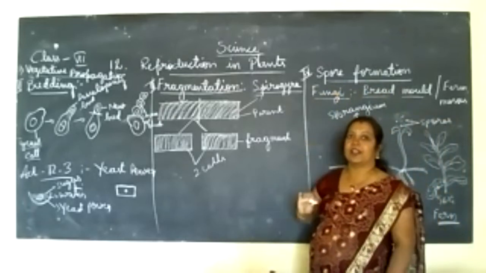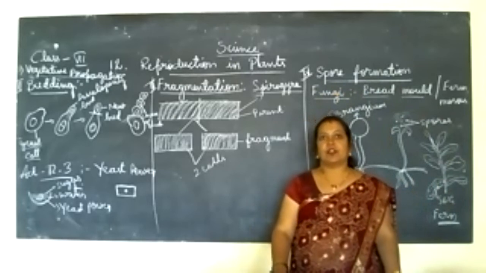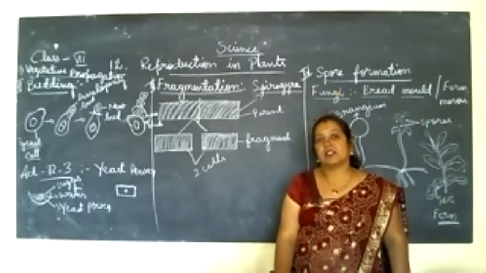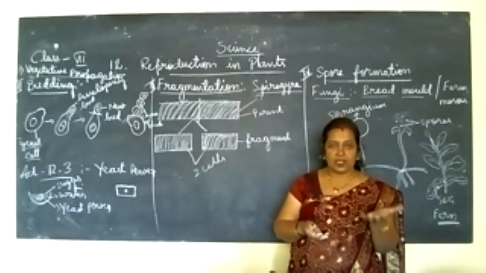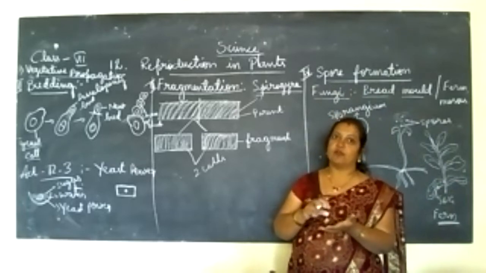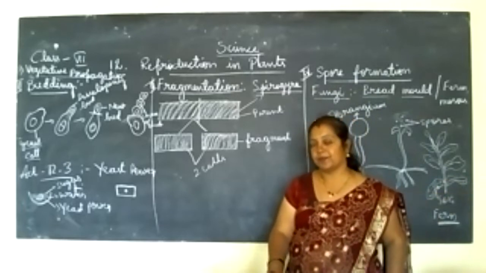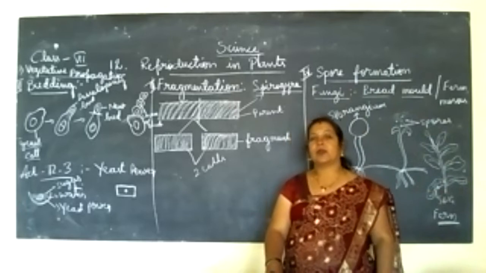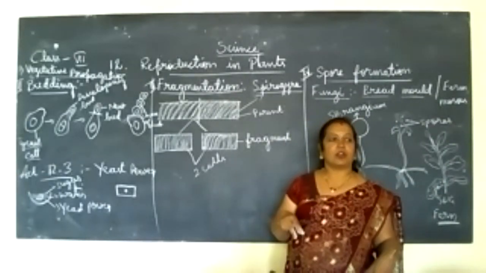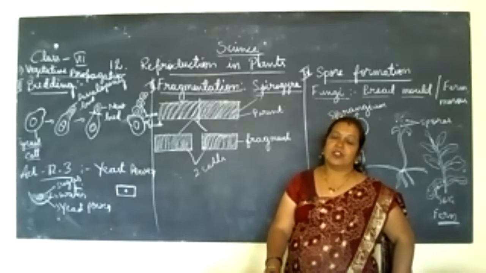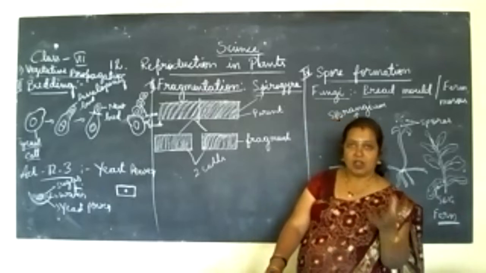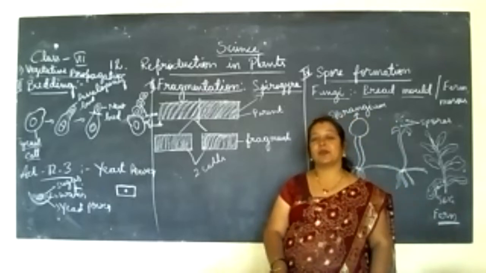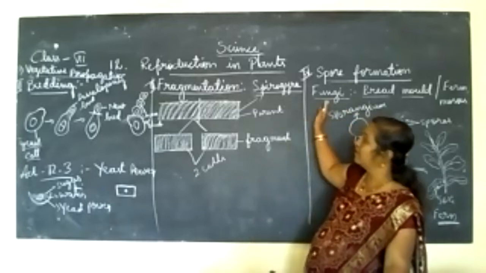Better you know where the fungi will grow. Now I gave the example of fungi. We did one activity about the fungi in the first lesson, using a bread slice. You take the bread slice in a plate or container, sprinkle some water and keep it in a warm place in your kitchen. After 1 or 2 days, when it becomes dry, you sprinkle some water and again keep it in a warm place. Within a week, you can see a powdery, cottony mass emerging from that bread slice. That is what we call a fungus.